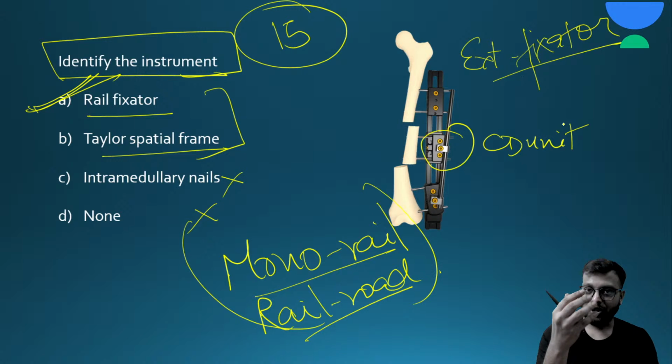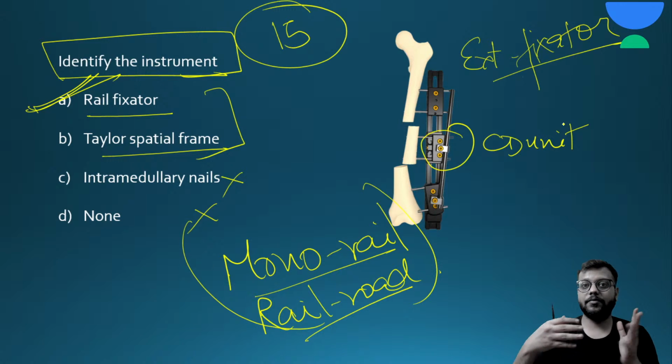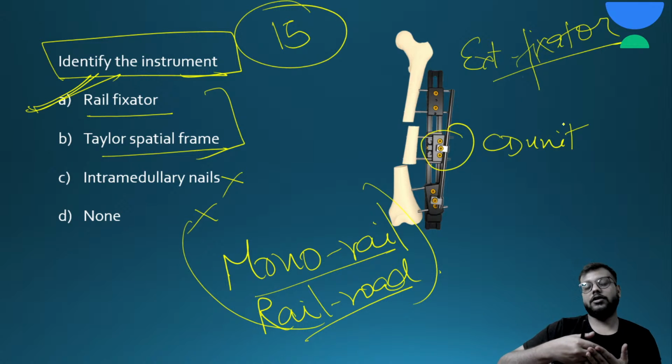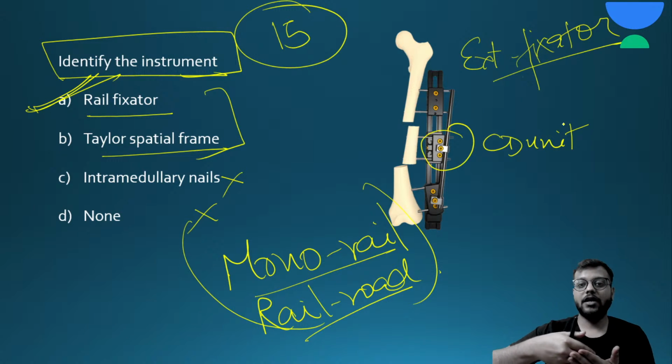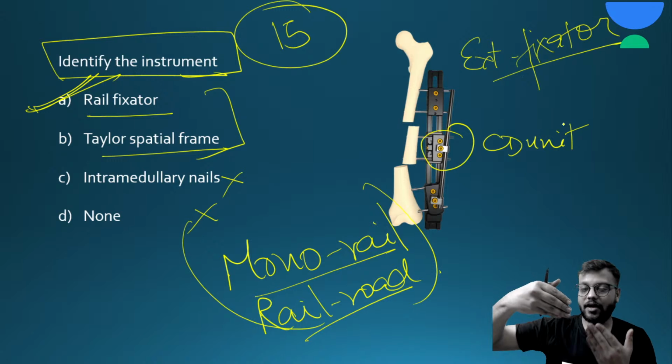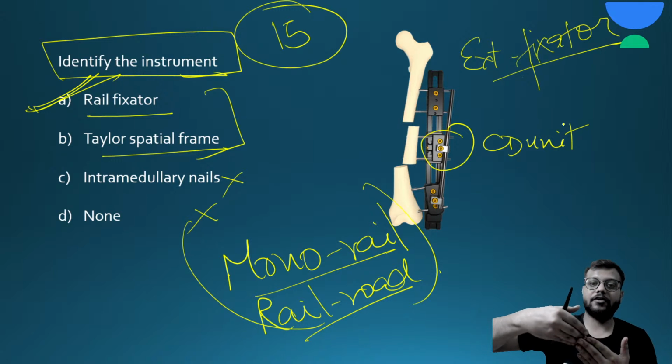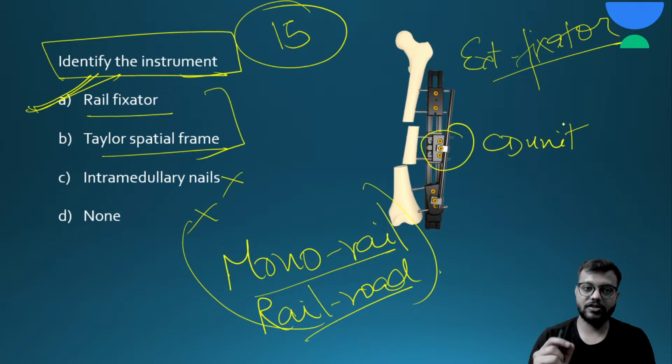So slowly there is distraction, and the malunited segments are distracted and aligned with each other. So this is called the railroad or the monorail fixator. Very important, just remember this image.